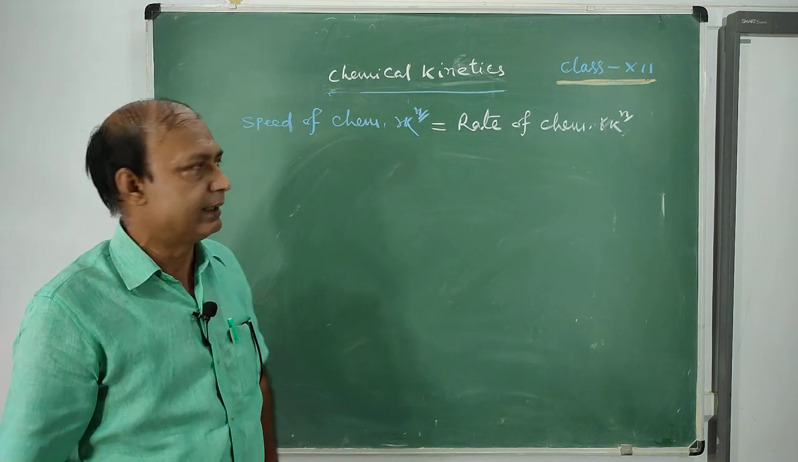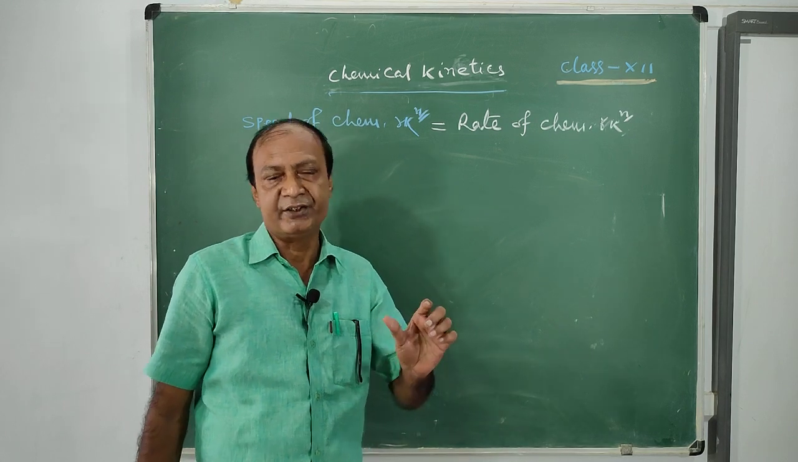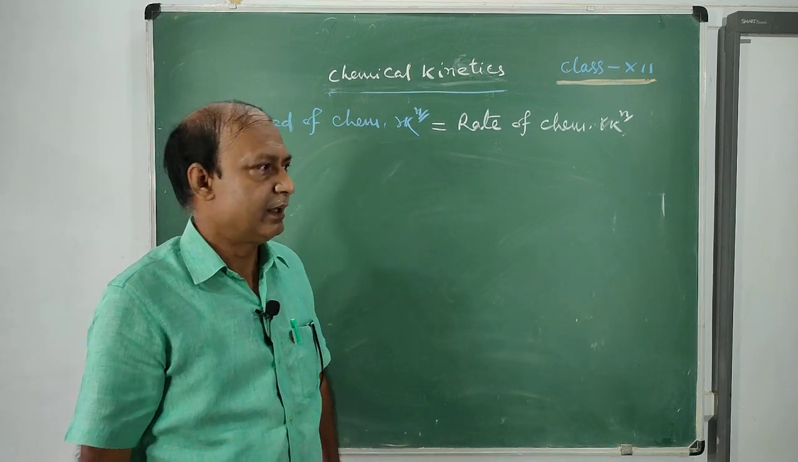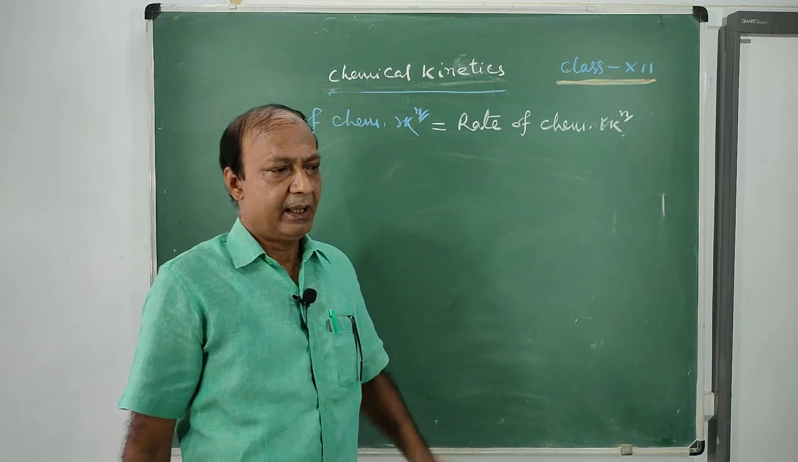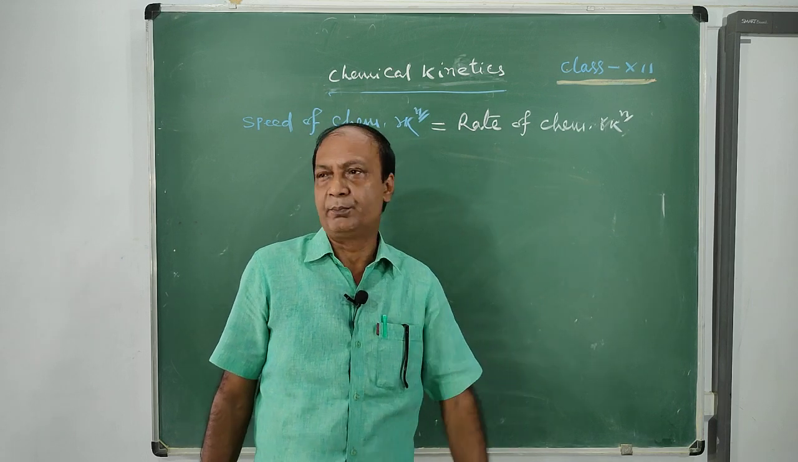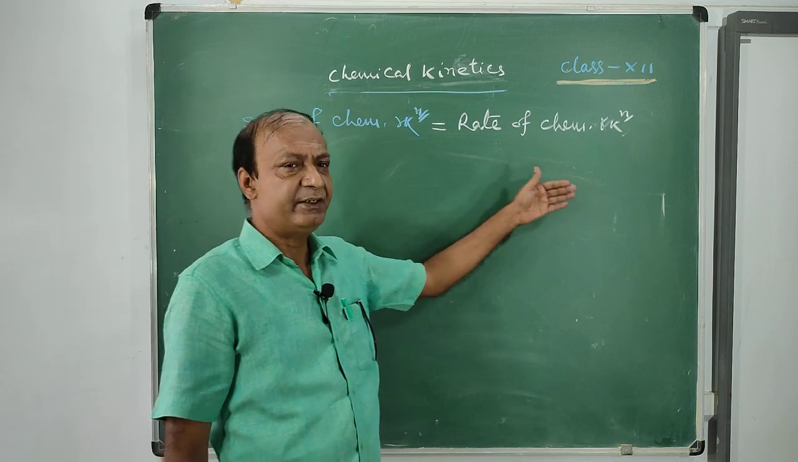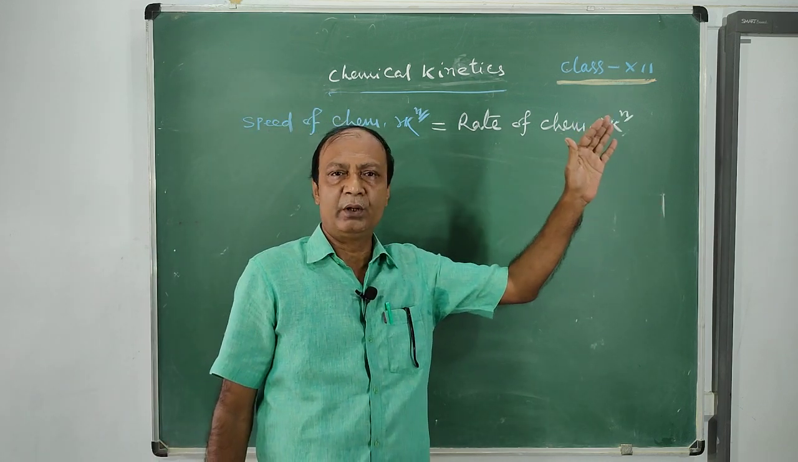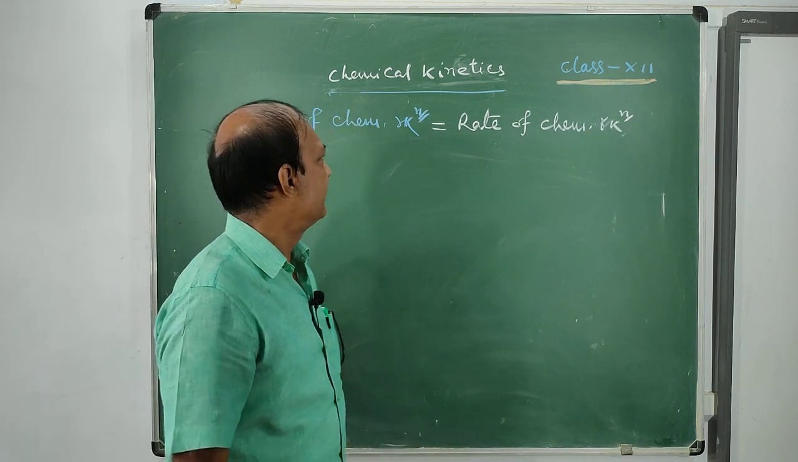reaction is occurring. First of all, you see that there are many reactions which are very instantaneous, very, very fast. There are some reactions which occur at a moderate rate, and there are some reactions like carbonization of coal, conversion of graphite to diamond. These reactions are very, very slow. They occur over years after years, very long time.